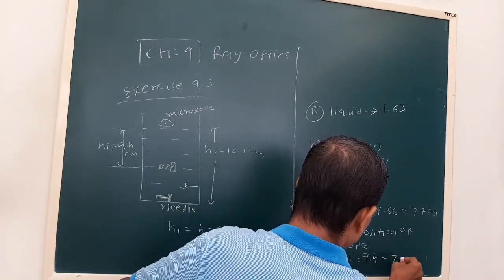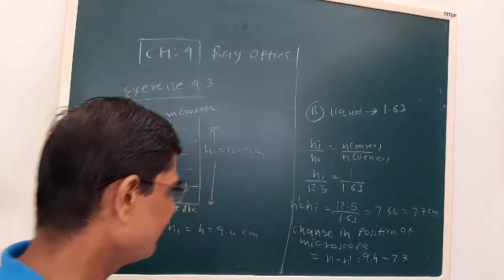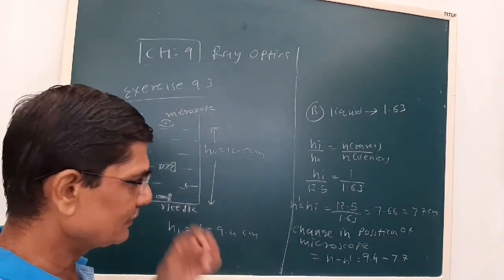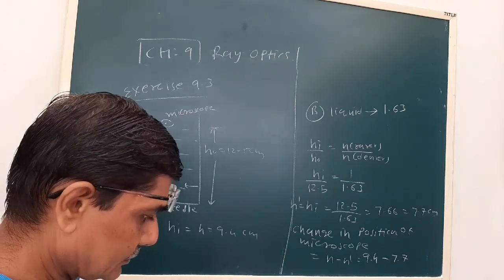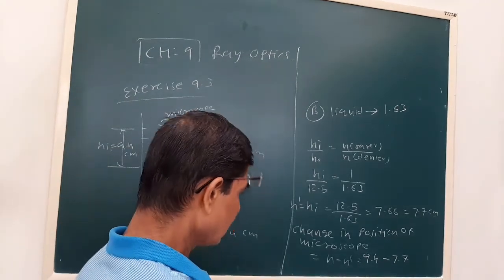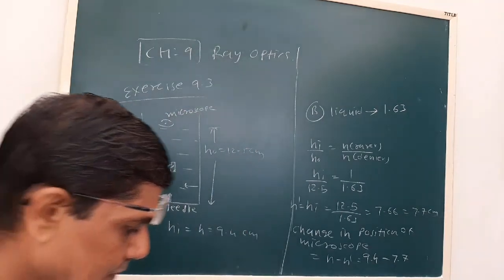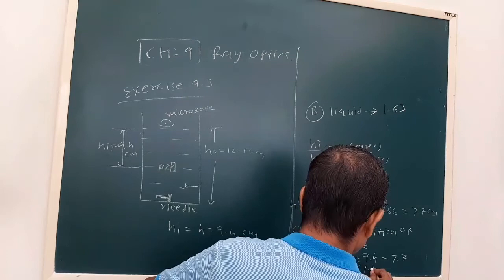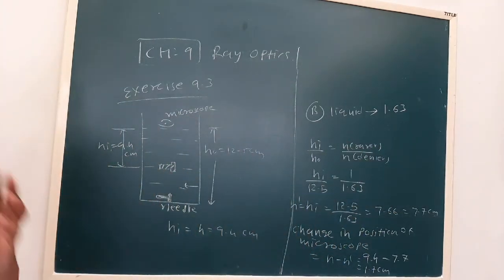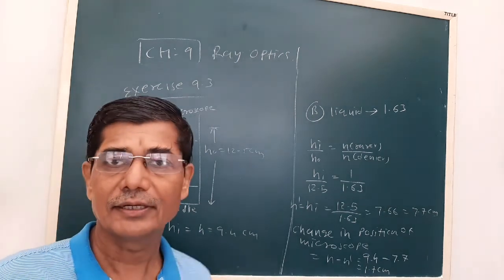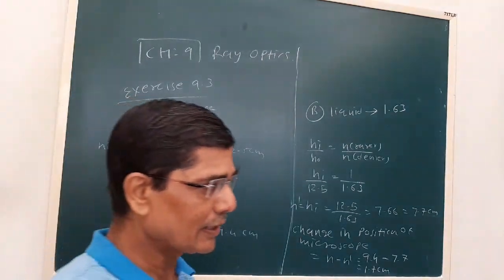Now when the water is changed and a liquid of refractive index 1.63 is filled in, we get 7.7 centimeter. So the change in position is 9.4 minus 7.7, that is 1.7 centimeter. So we have to change the position and we'll get the required height. Now this is about exercise sum number 9.3.